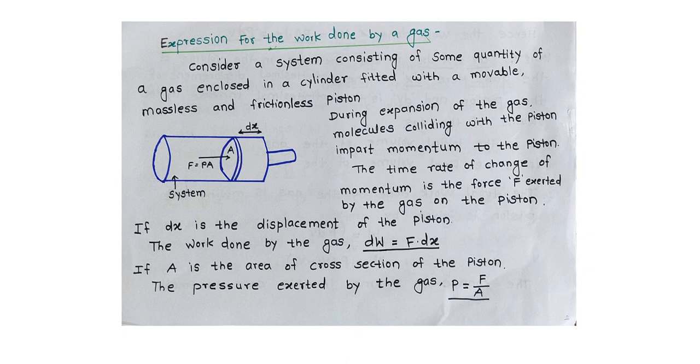The work done by the gas: dW equals F into dx, force into displacement.